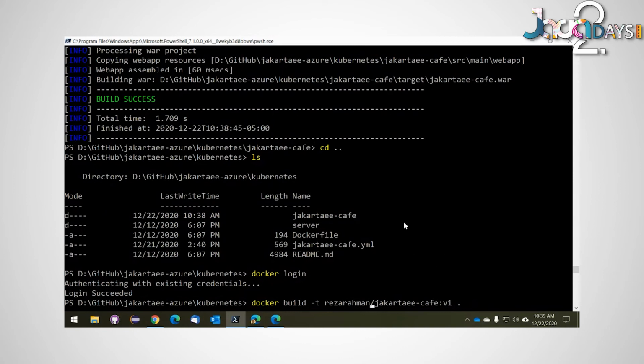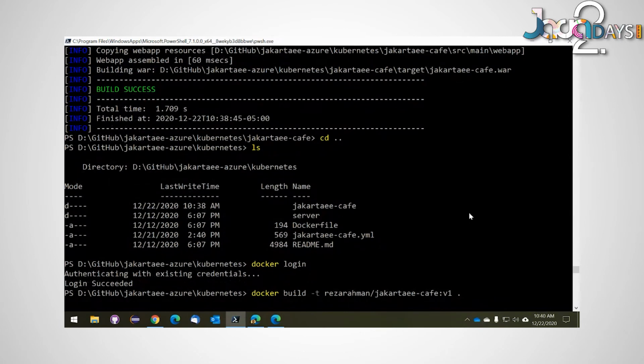-t means please give this thing a name. The name that I need to give it is the name of my Docker Hub account, which is RAHMAN. And the name of the image is Jakarta eCafe, and then you can give it a version number, and I'm giving it a version number of V1. Do note the dot in the end. The dot in the end refers to the Docker file up here. I've described how the image should look in the Docker file. So let's go ahead and run this.